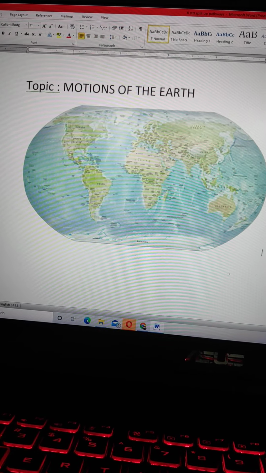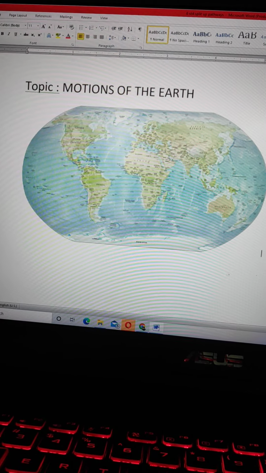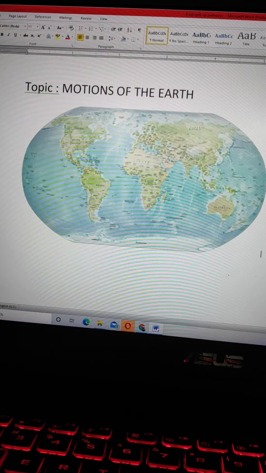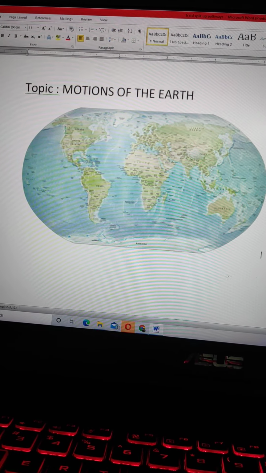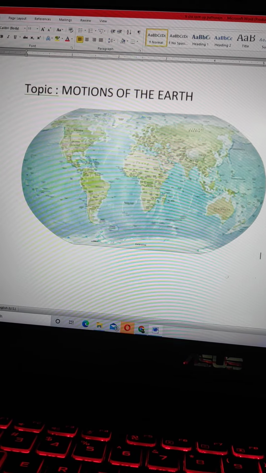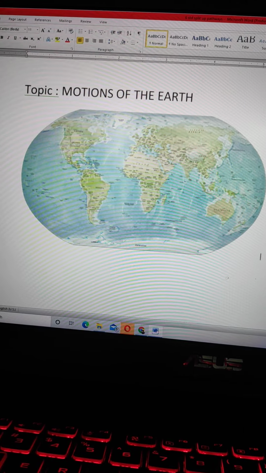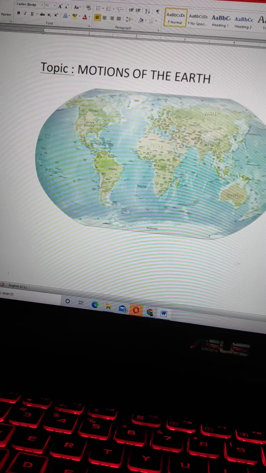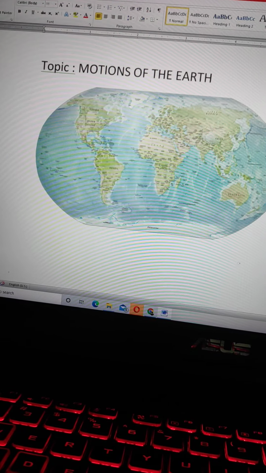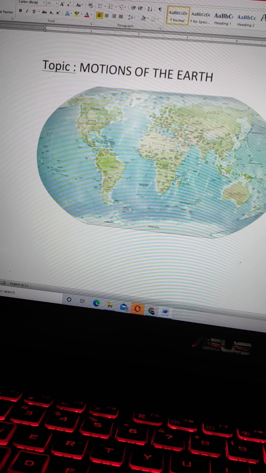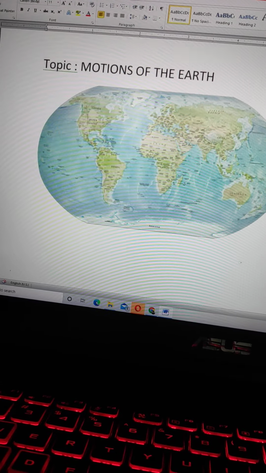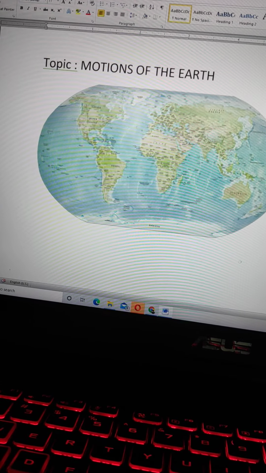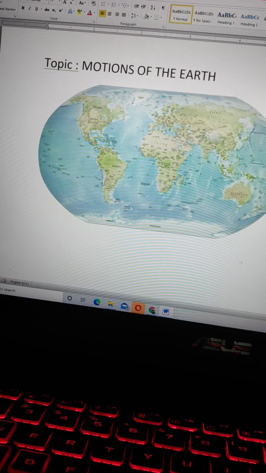The earth takes 365 and 1/4 days to complete one revolution around the sun. For our convenience, we consider a year equal to 365 days. The remaining 1/4 day, that is 24 hours divided by 4, equal to 6 hours, is accumulated to make one complete day of 24 hours.